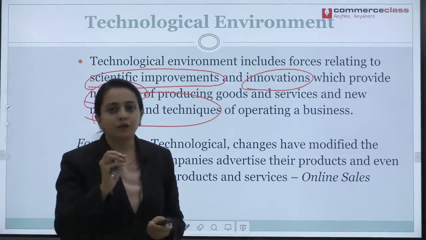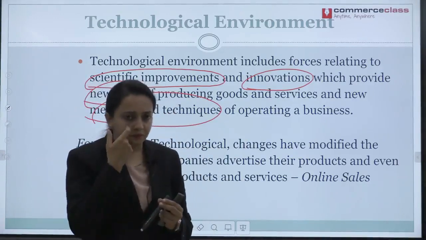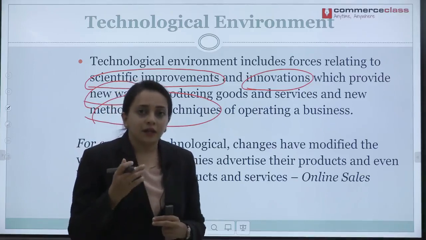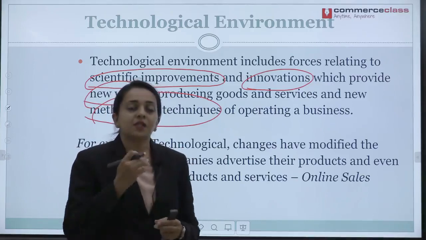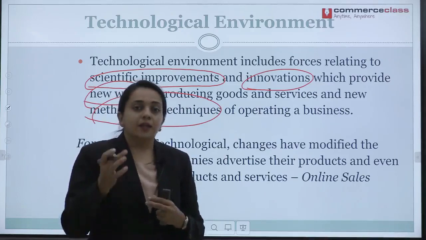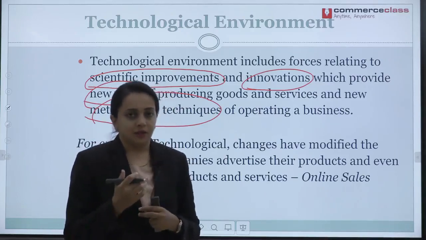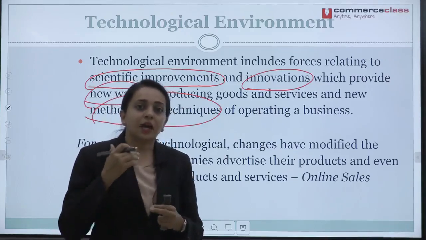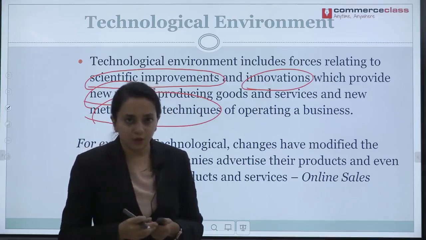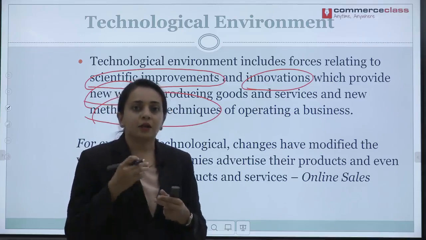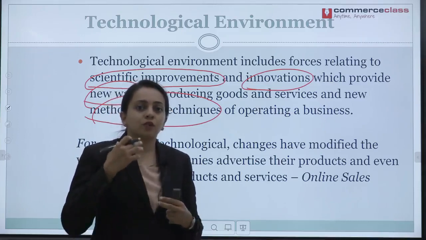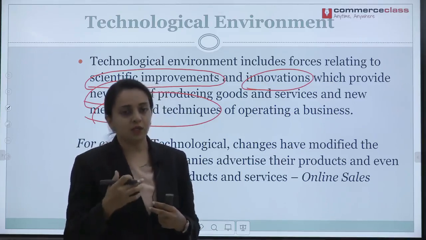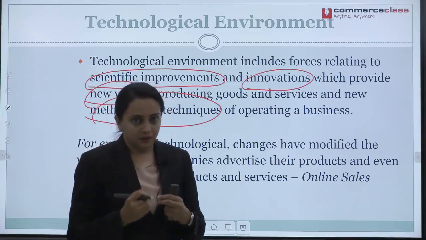I will give you a small example of technology. Slowly in the 1990s, we started getting these landlines. And after this came mobile phones in the 2000s. And as the technology of these mobile phones got further advanced, we got internet.